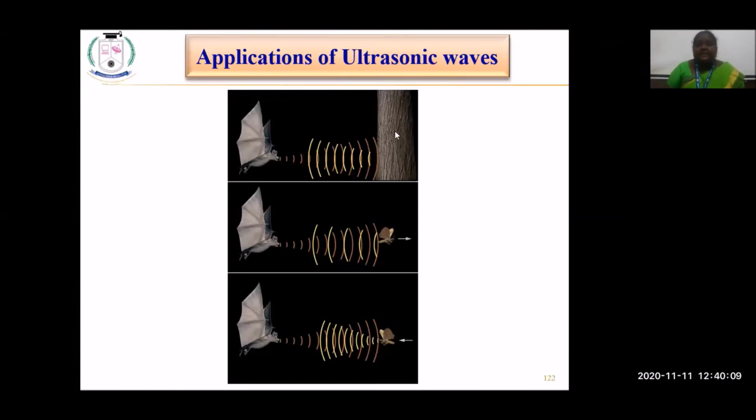This first picture shows a stationary object. It is hitting a tree. Based on the frequency of the waves that are reflected, it identifies the distance of the target. In the second case, there is a fly flying in the same direction as the bat, so it moves away from the source. Whenever the ultrasonic sound waves hit it, the frequency and the wavelength will be less. Again, it calculates the distance of that particular fly,